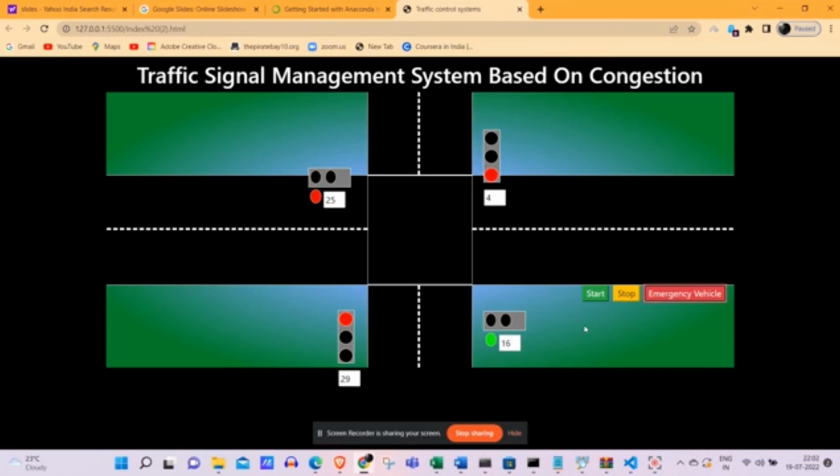Lane 1 is continued, and then lane 2. So this is how our project works. Based on the density, the signal switching takes place. Priority is also given to the emergency vehicle, and density is taken into account.